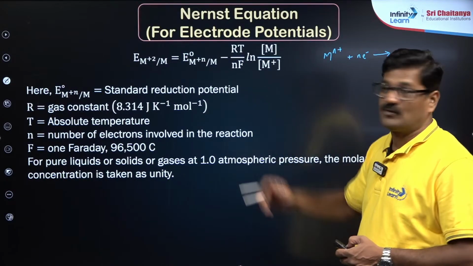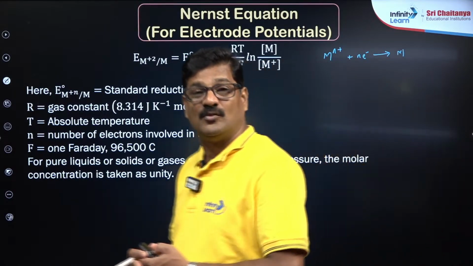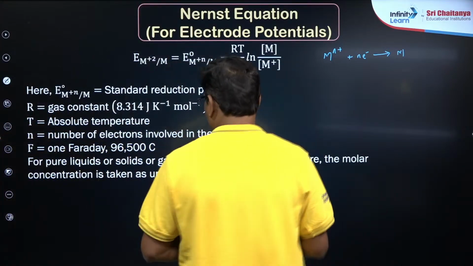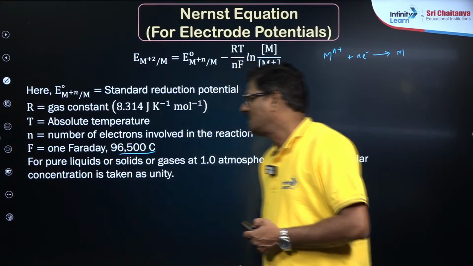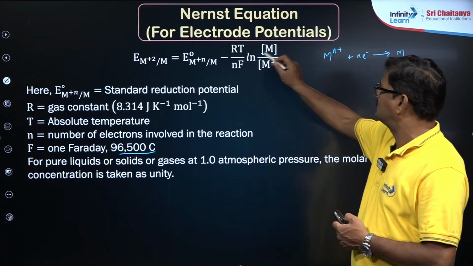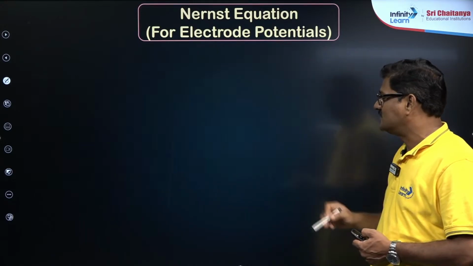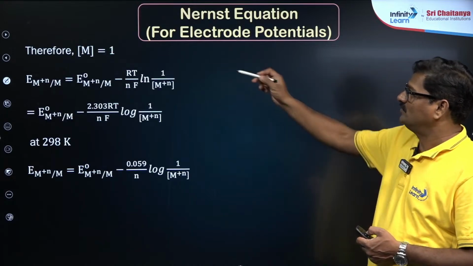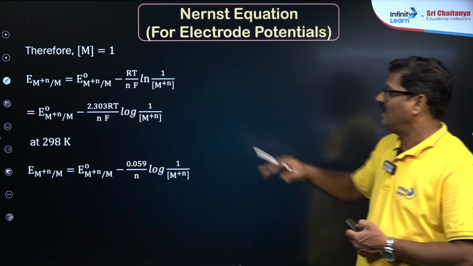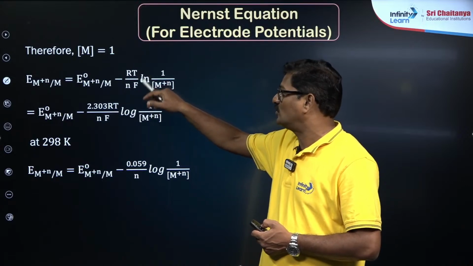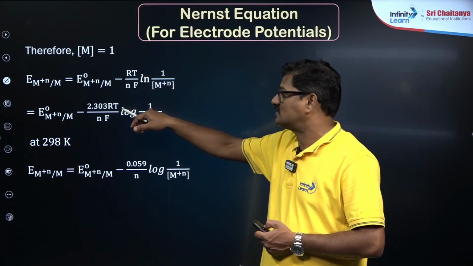F is the charge borne by 1 mole of electrons, that is the Faraday, 96,500 coulombs. For pure liquids and solids, the concentration is taken as 1. So R is equal to 8.314, T is equal to 298, and F is equal to 96,500.